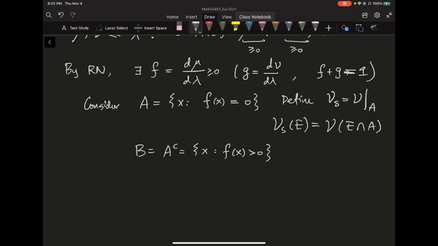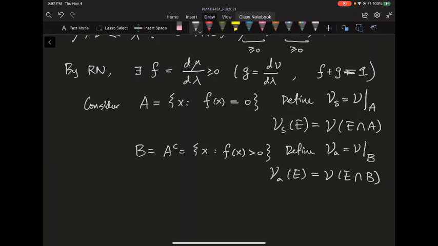So let's define the absolutely continuous part, nu sub A, to be nu restricted to this set B. In other words, nu_A of E, if you want to measure E, is just nu of E intersect B, just by definition.